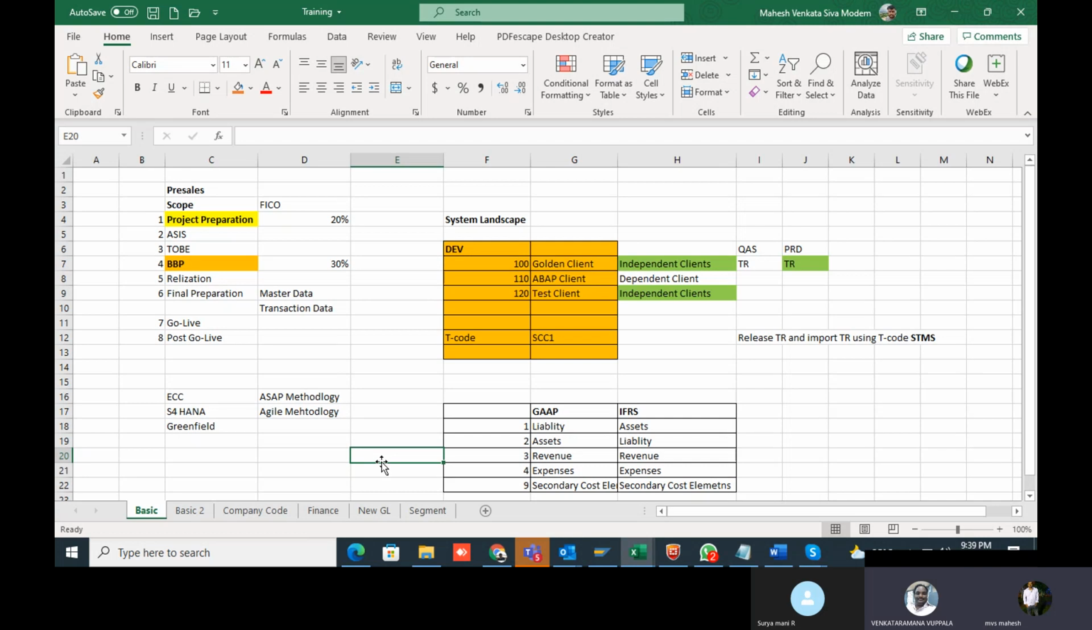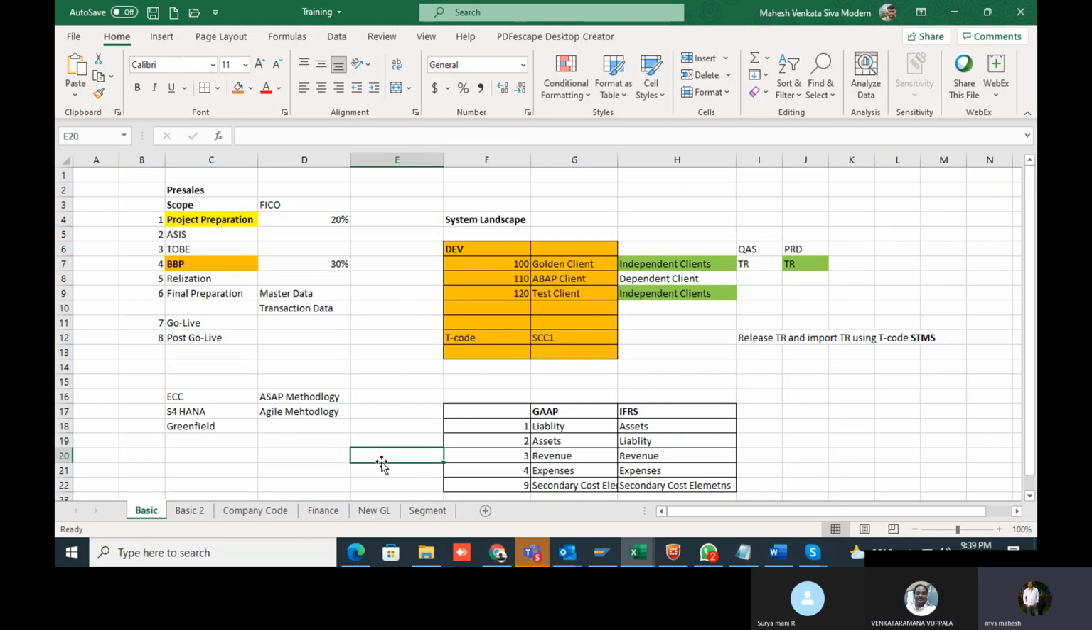And there are some other master data also, right? Like material master, material management, material master, BOM (bill of material), and routing. The procurement team will take care of material master. Bill of material and routing will be taken care of by the production planning team. These are the master data done in the final preparation, because they will collect and get it ready in the final preparation.